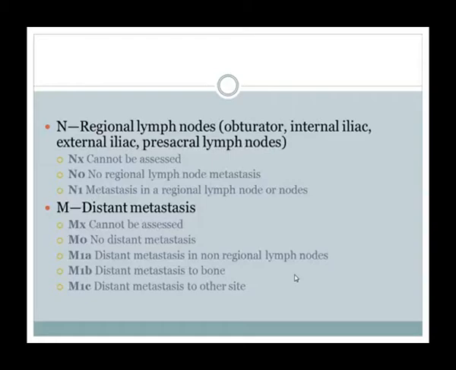M is itself divided into M1A, M1B, M1C. M1A is distant metastasis to non-regional lymph nodes. The regional lymph nodes are the obturator, internal iliac, external iliac, and perisacral nodes. But if there is distant metastasis apart from these regional lymph nodes, that is M1A. M1B is metastasis to the bone, and M1C is to other sites, like lung or liver, and brain.